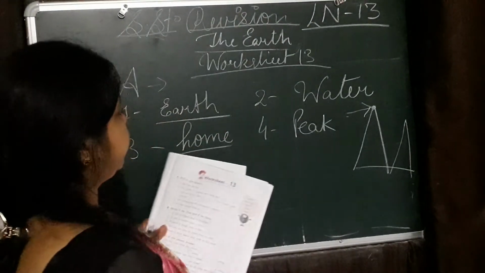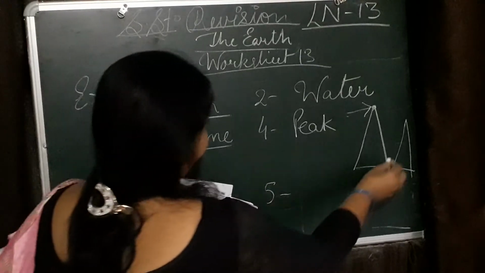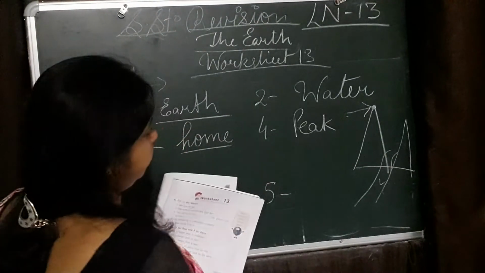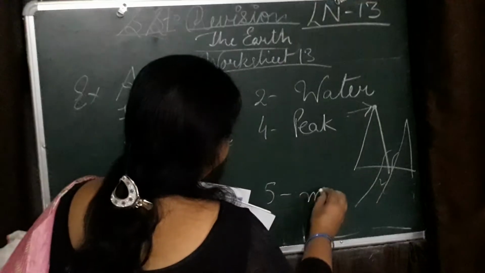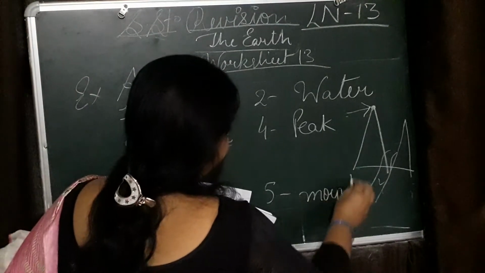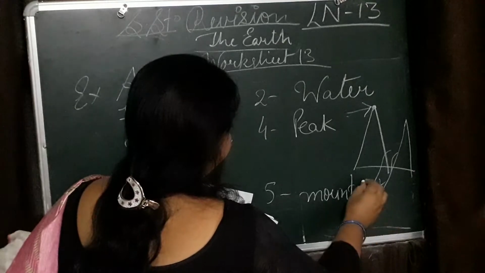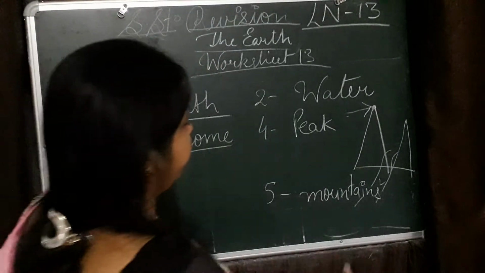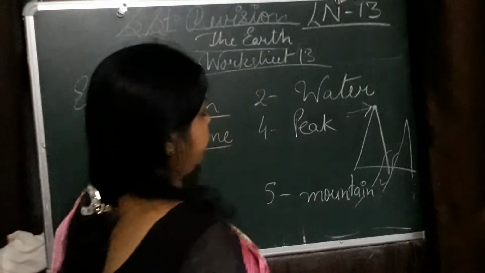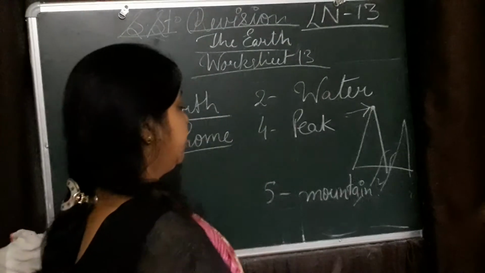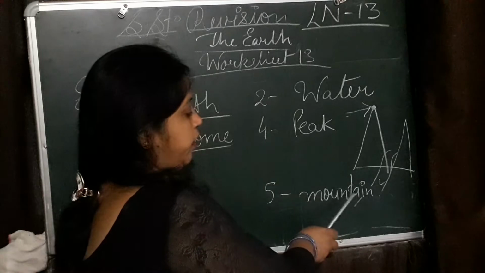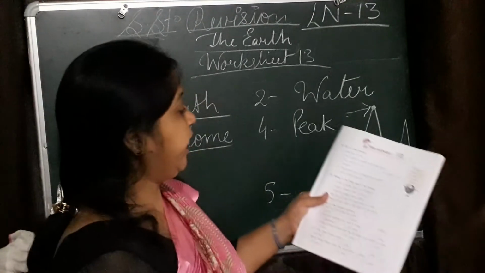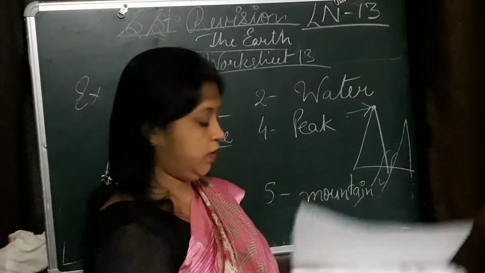A river start from, 5 number. A river start from, what is the answer? Mountain. A river start from mountain. M-O-U-N-T-A-I-N. Okay, students. Next exercise. True, false.